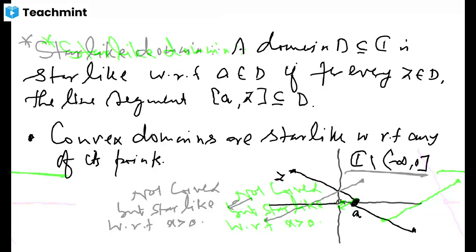We will consider more general domains which cover star-like also, but the proof that we will be doing today is for star-like domain, and with the help of star-like domain, we will do it for more general domains, the domains which are known to be simply connected domains.